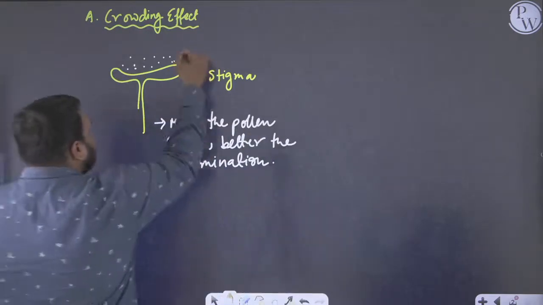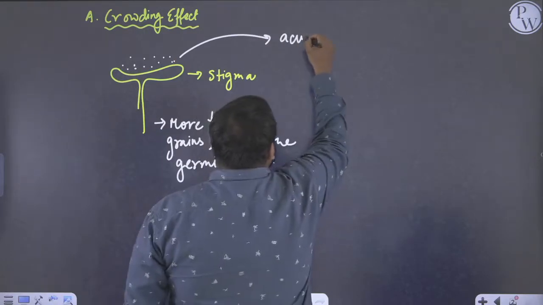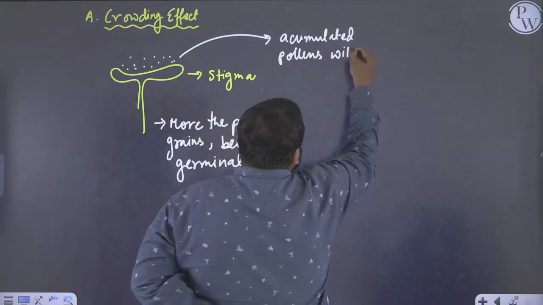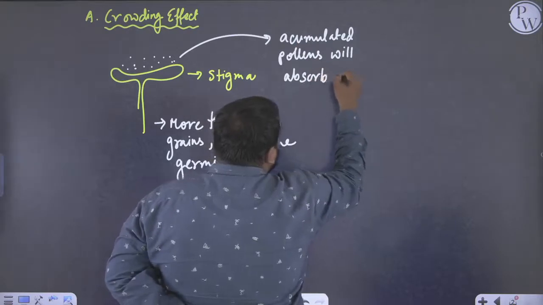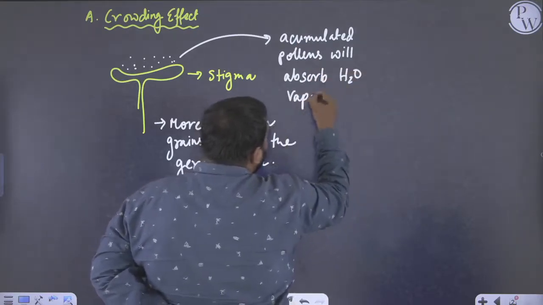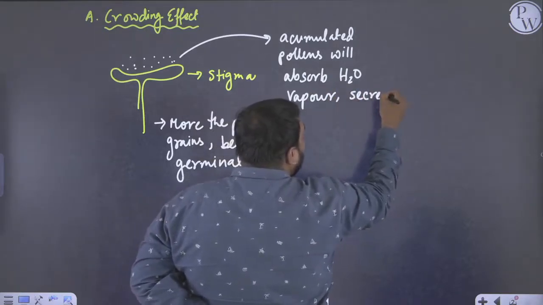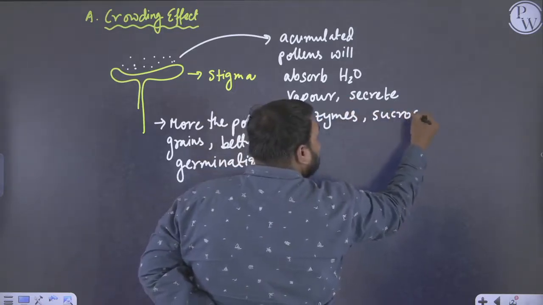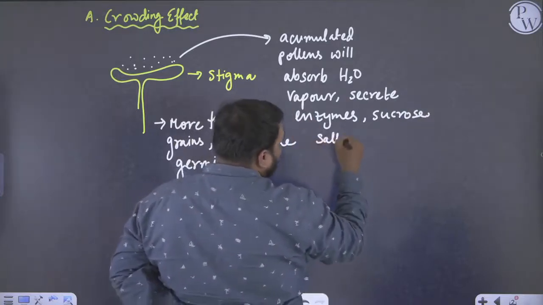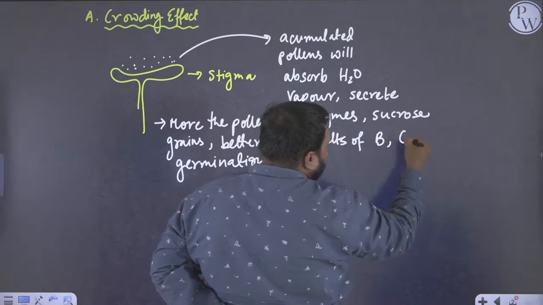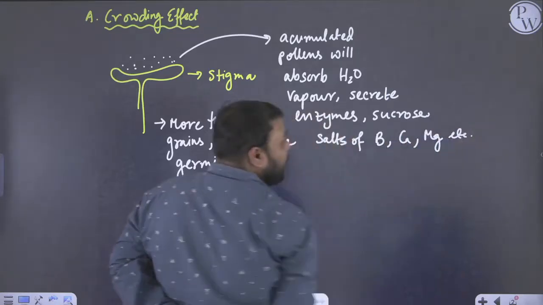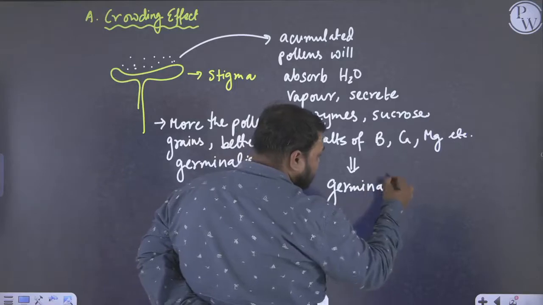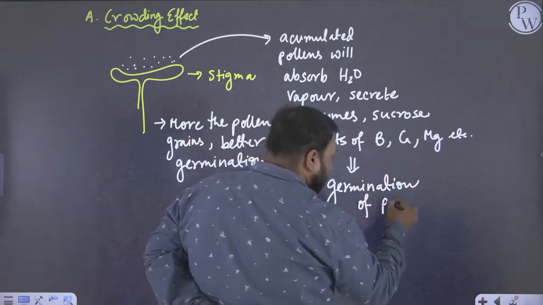So accumulated pollens will absorb water vapor and secrete enzymes, sucrose, and salts of boron, calcium, magnesium, etc. And this will lead to the germination of pollen.